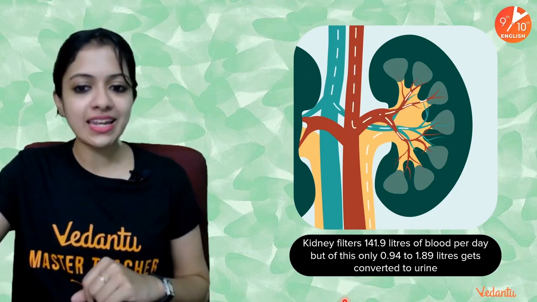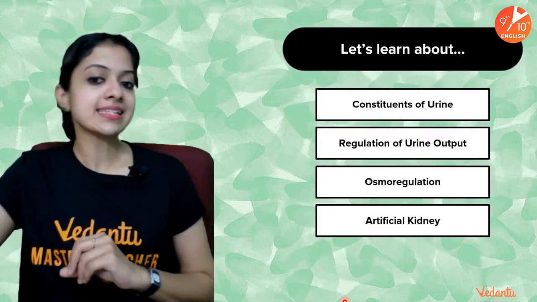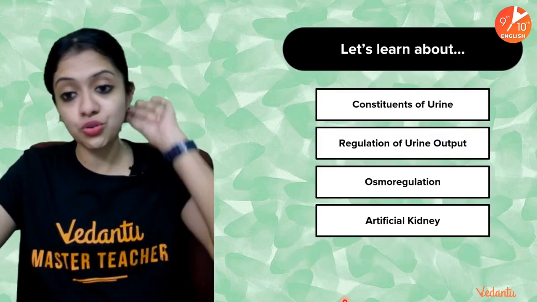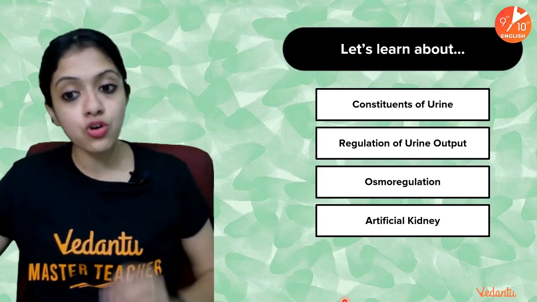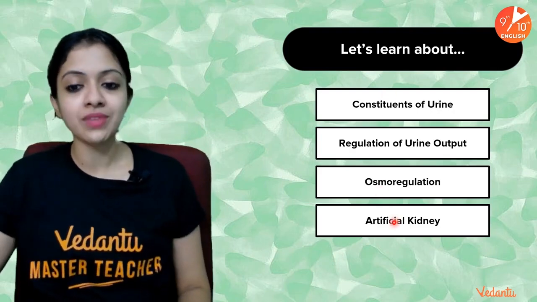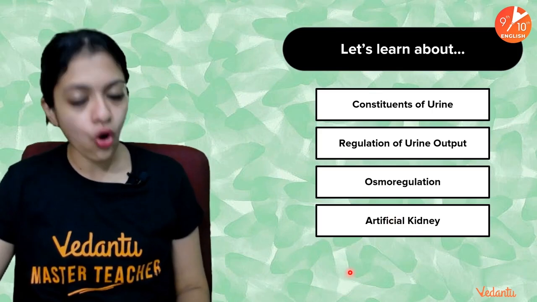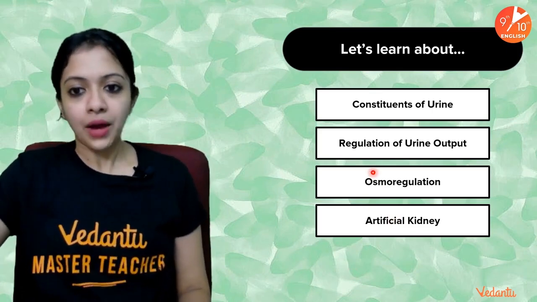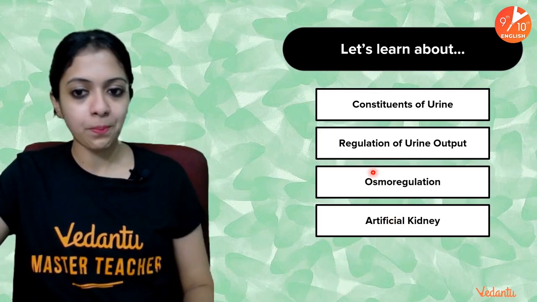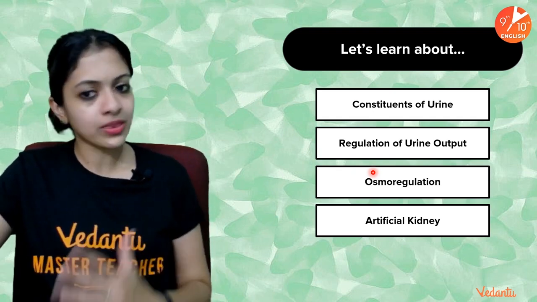Okay, so this is certainly worth knowing, and today let us learn about the constituents of urine, regulation of urine output, osmoregulation, and what we call the artificial kidney. So as I said, a miscellaneous set of topics, so we should be done within no time.